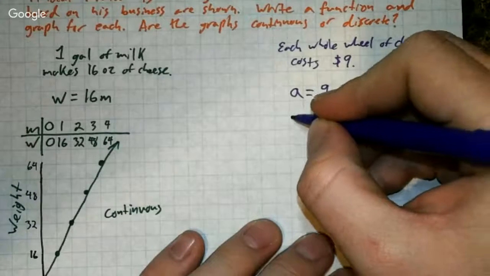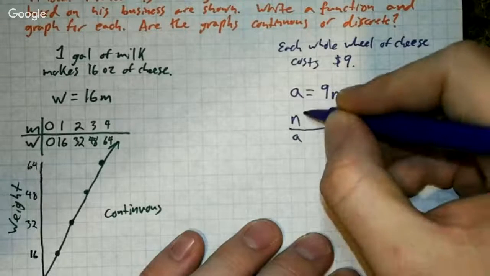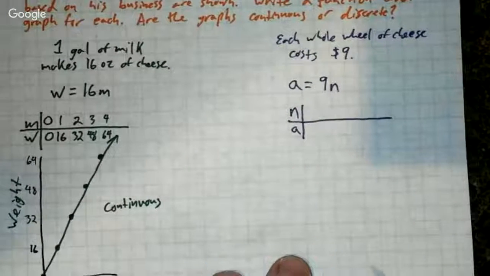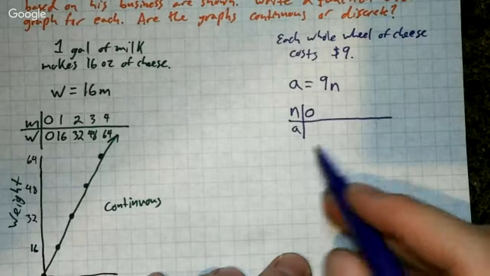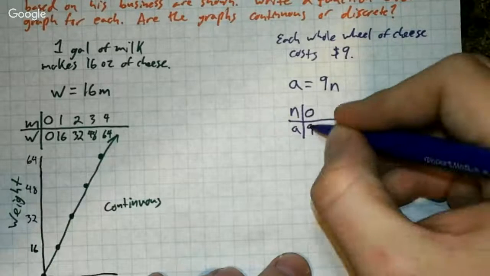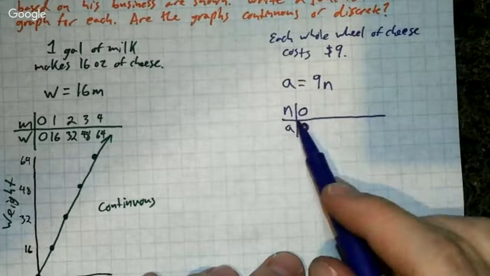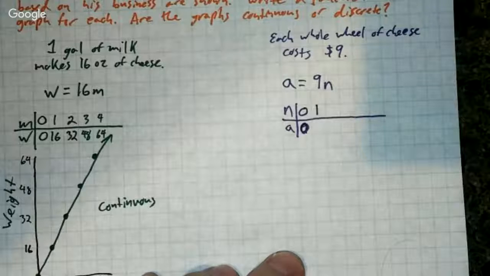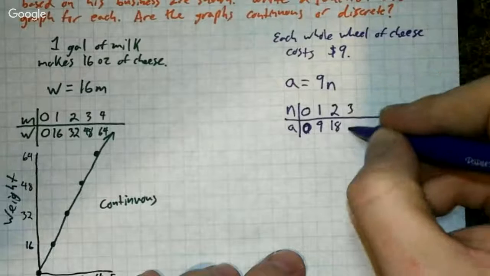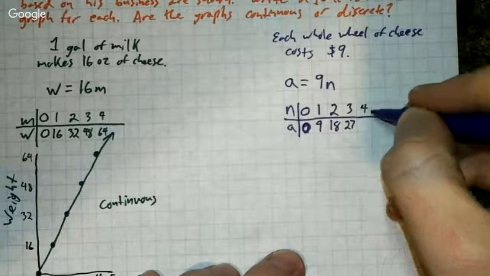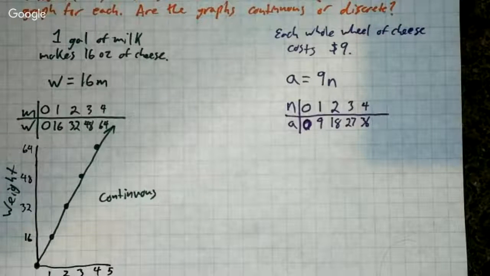Now I'm going to go ahead and make my table. We're going to say N, A. Okay, so now let's take a look. Let's go with the easiest one. If I have 0 wheels of cheese, my amount of money I'm going to make is $0. If you don't have anything to sell, you don't make any money. If I have 1 cheese wheel, I'm going to make $9. If I have 2, I'm going to make $18. If I have 3, $27, $36.